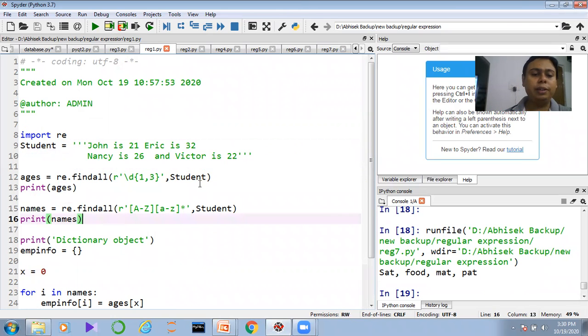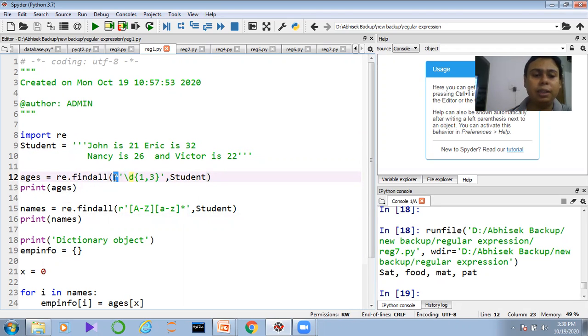Now I want to find out what? I want to find out the digit. Digit is basically our age number. So all the time you need to remember this: the re module contains a predefined method called findall. By using the findall method, we are able to get specific data. Now here I want to get the digit.